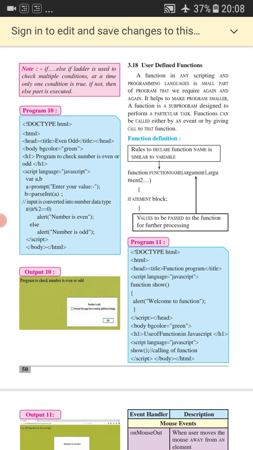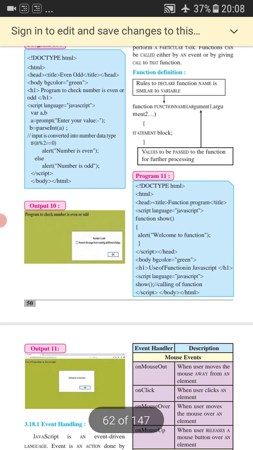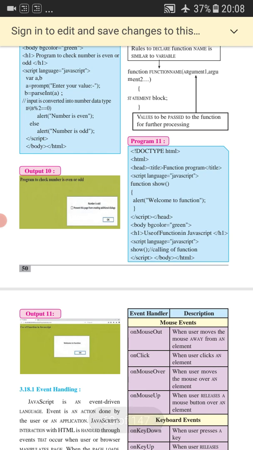Now the next topic is event handling in JavaScript. What is event handling in JavaScript? Event handling is how we can handle different events in JavaScript. An event occurs when the user performs anything, when the user clicks the mouse or presses a key on the keyboard. So we have two categories of events, mouse events and keyboard events.